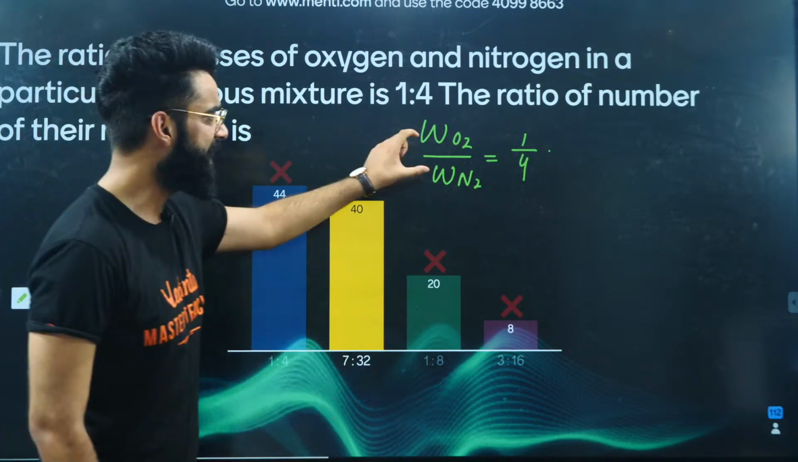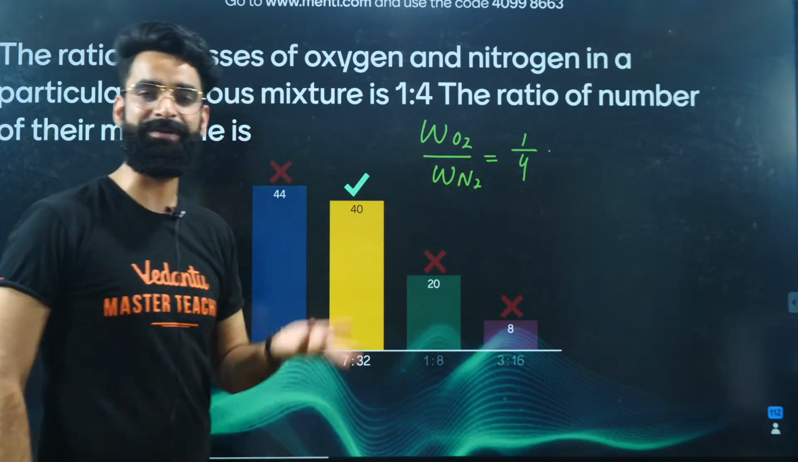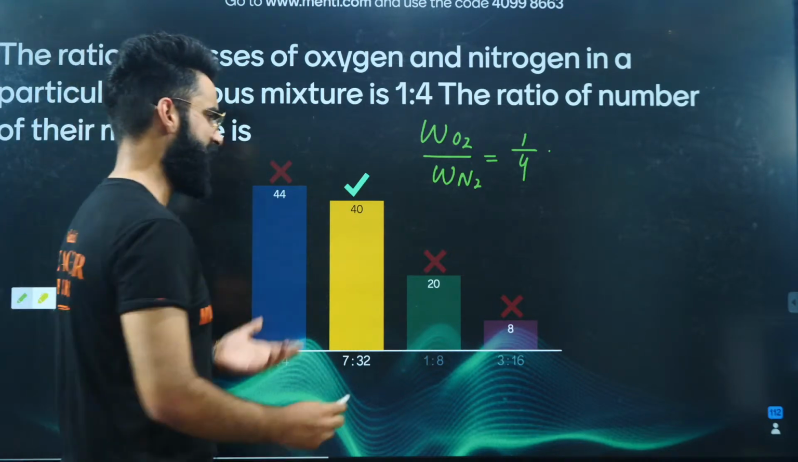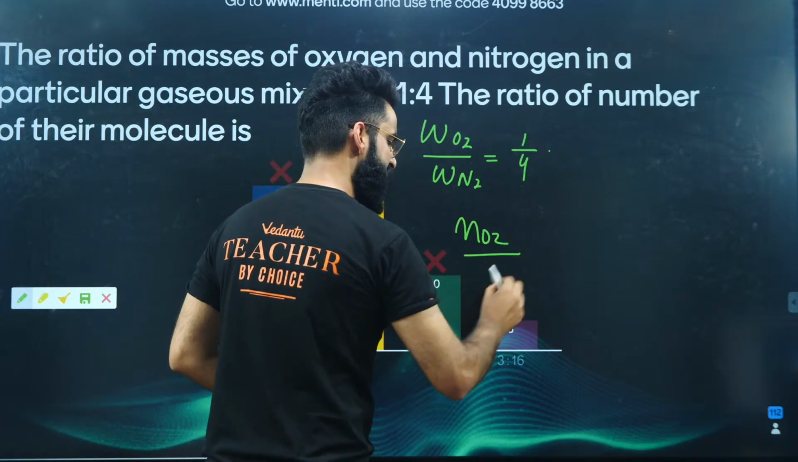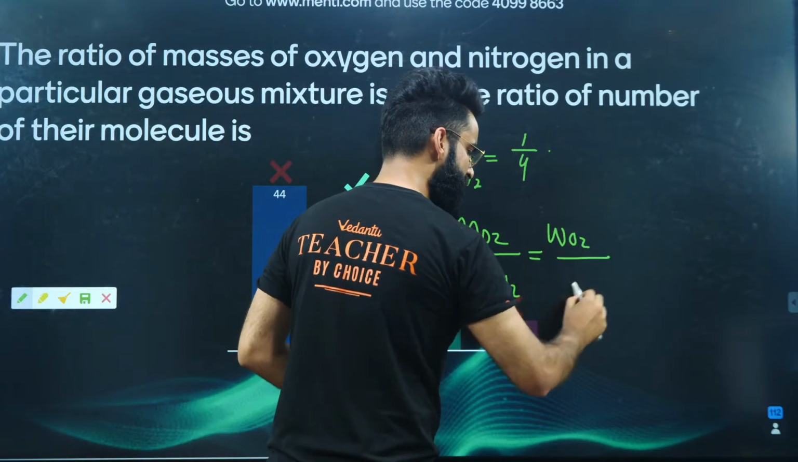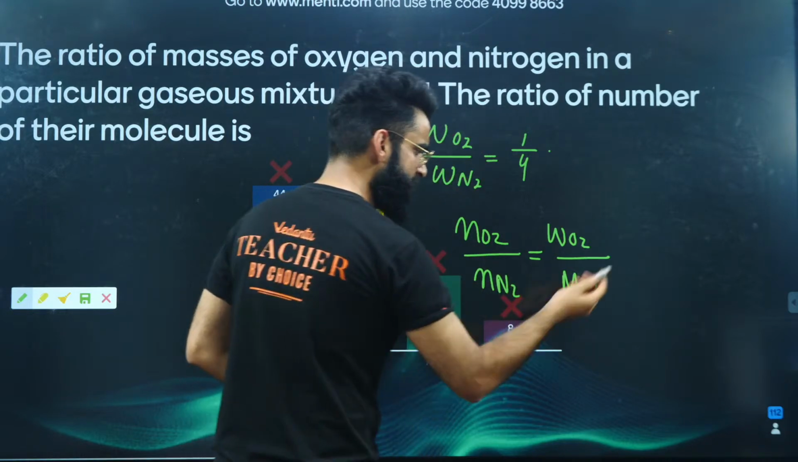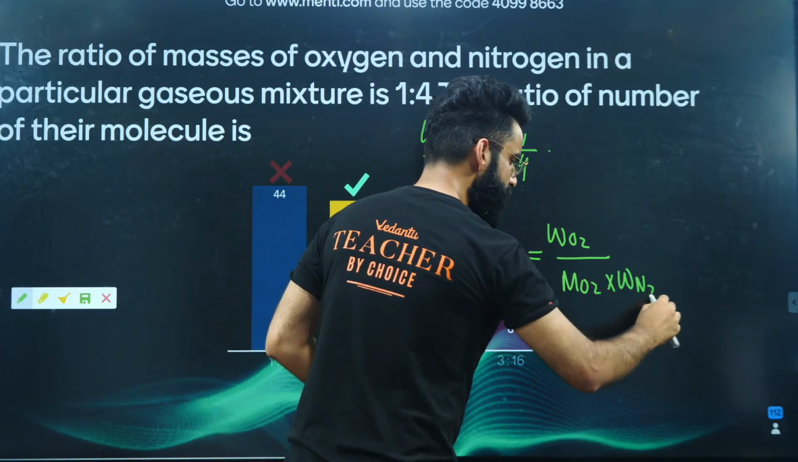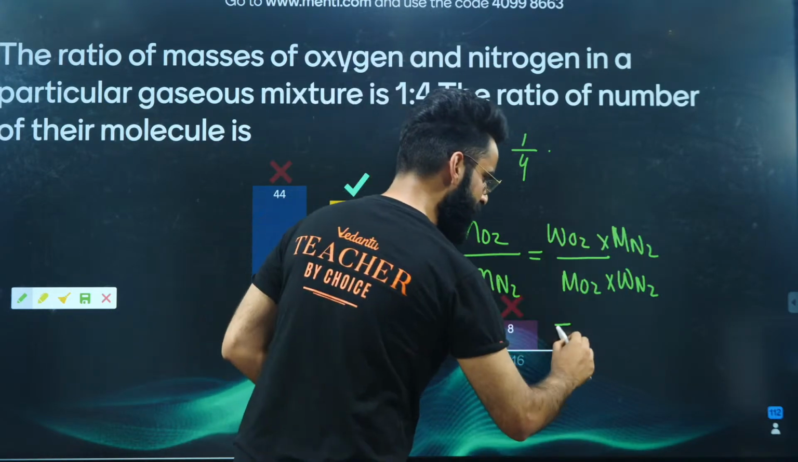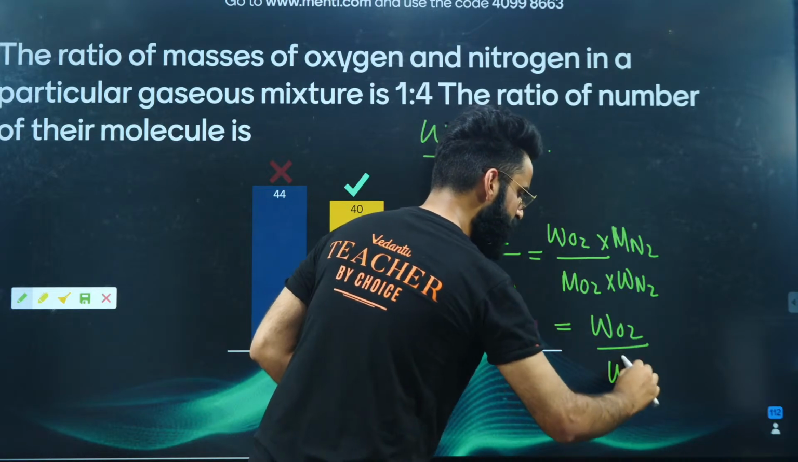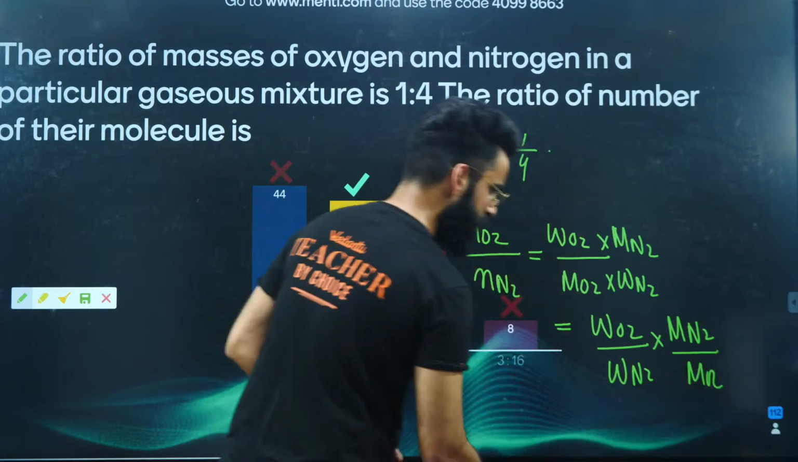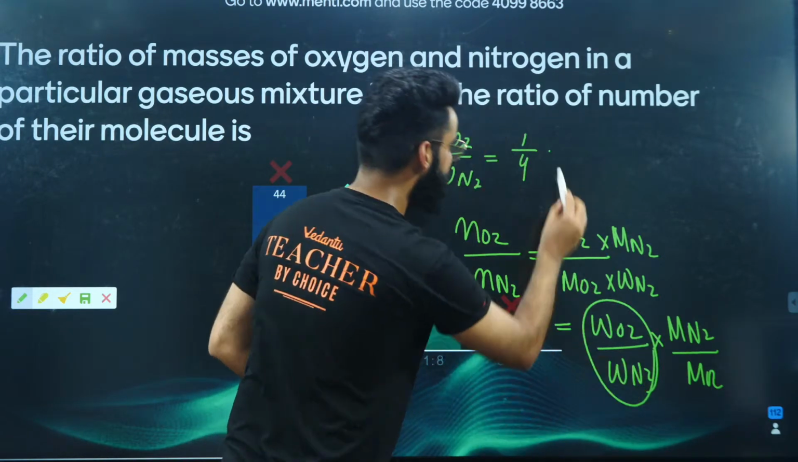Let me tell you, whatever the ratio of their moles is, the same is going to be the ratio of their molecules. So let me write it like this. Number of moles of O2 divided by number of moles of N2 will be equal to, instead of number of moles of O2, I'll write mass of O2 divided by molar mass of O2, over mass of N2 divided by molar mass of N2. Very simple thing, right? So let me just rearrange it a bit. It's going to be mass of O2 divided by mass of N2, multiplied by molar mass of N2 divided by molar mass of O2, correct? See people, the first term is given to us in the question. It's equal to 1/4, right?